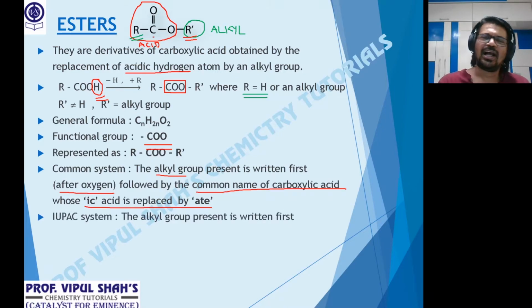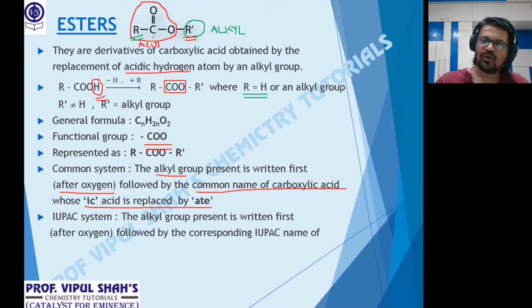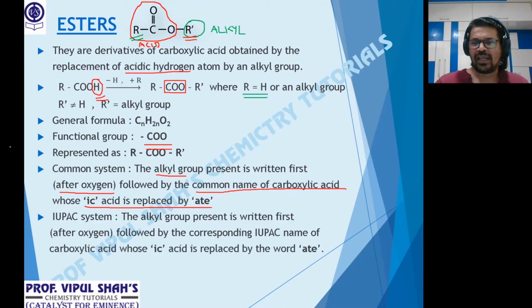Now interesting, IUPAC. It is the same way but a little different. The alkyl group present is written first. Once again, where is the alkyl group? I told you, after oxygen. Followed by the corresponding IUPAC name of the carboxylic acid whose ic acid is replaced by the word ate. Meaning in the common system, you use the common name of the acid whose ic acid was replaced by ate.